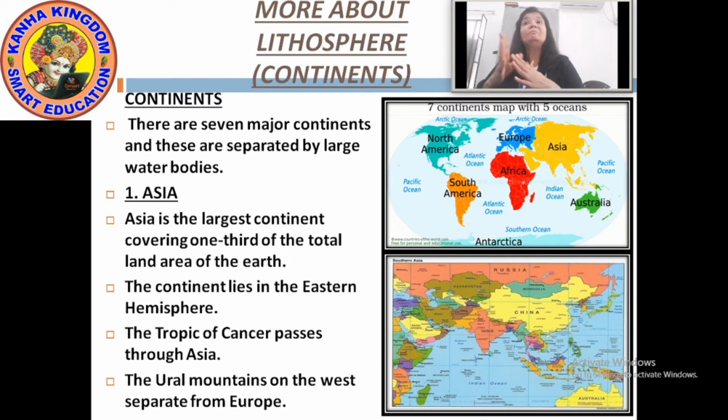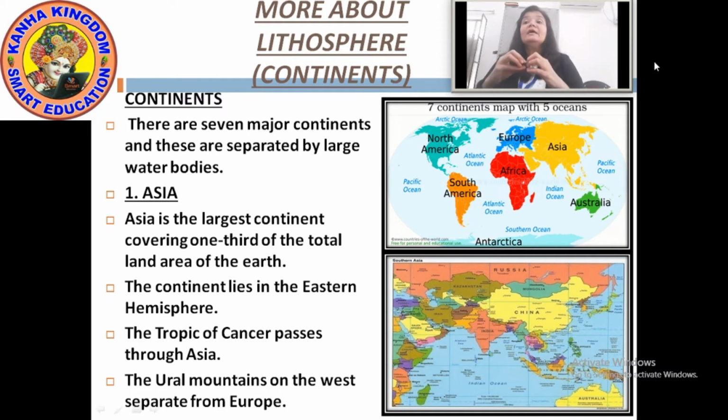How do these oceans separate the continents? Atlantic Ocean between North America and Europe, South America and Africa. Asia and Australia separated by Indian Ocean. So this is the way how the large water bodies separate the continents.